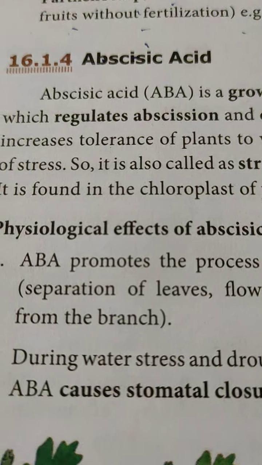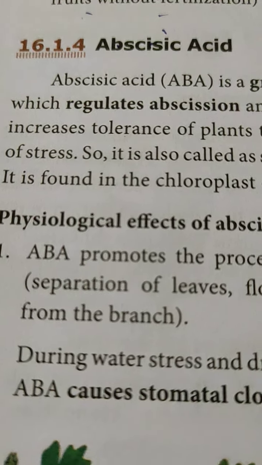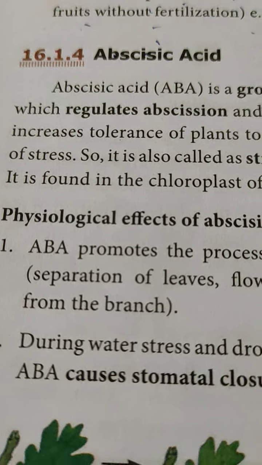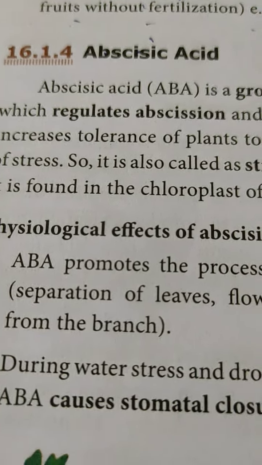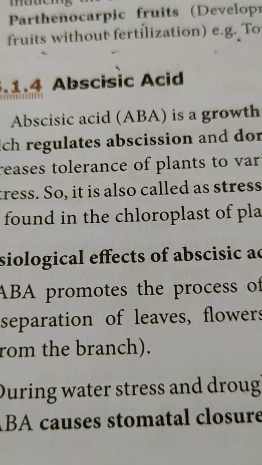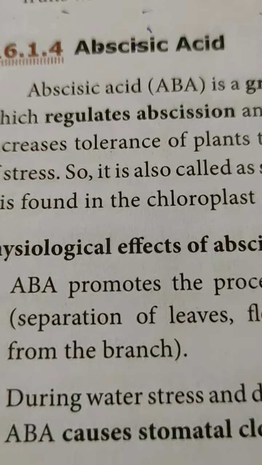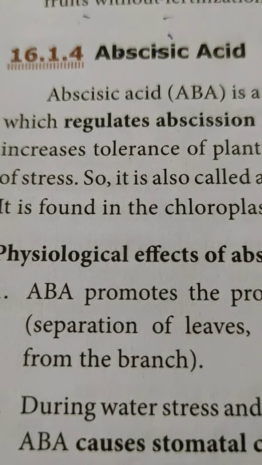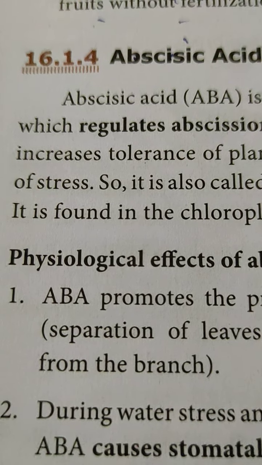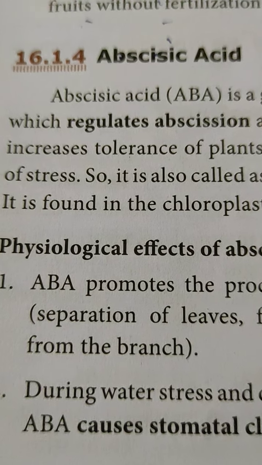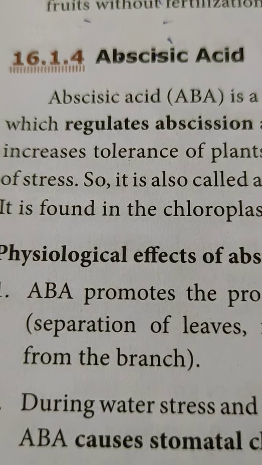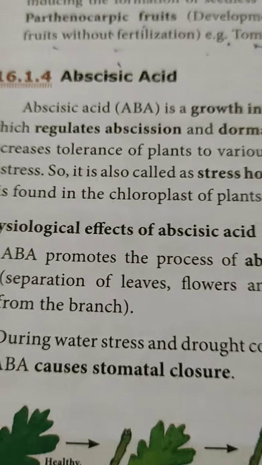Good morning, children. Now we have discussed all the growth promoting hormones in plants: auxin, gibberellin, and cytokinin. Now we have come to the growth inhibitors. There are two hormones which are called the growth inhibitors. Already we have discussed them in the beginning. The first one is called abscisic acid. Another one is called ethylene.